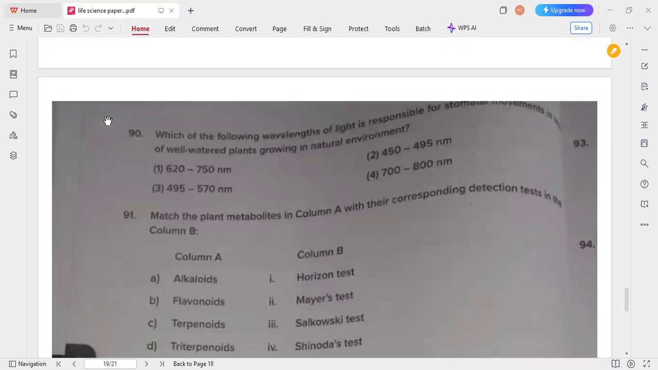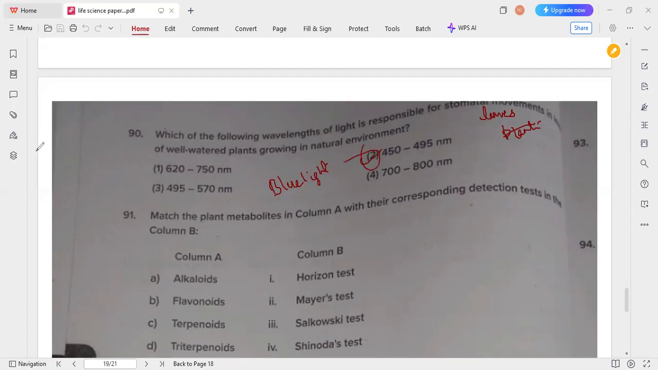Okay. Which of the following wavelengths of light is responsible for stomatal movement in the leaves of well-watered plants growing in a natural environment? Usually blue light is the one responsible for stomatal movements in the leaves. The wavelength of blue light is around 450 to 500 nanometers. Okay, so option 2 is the correct answer.